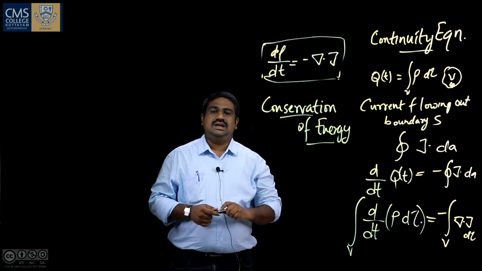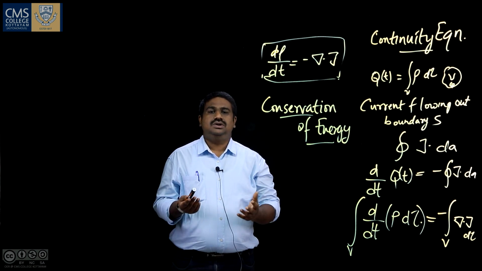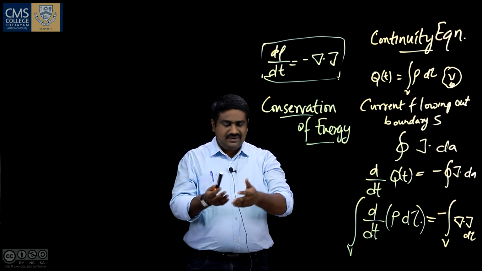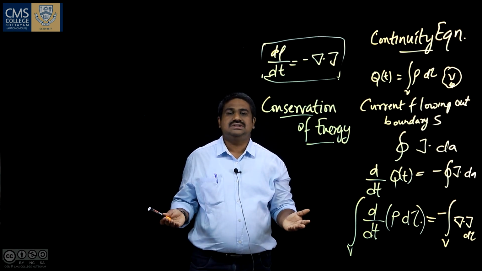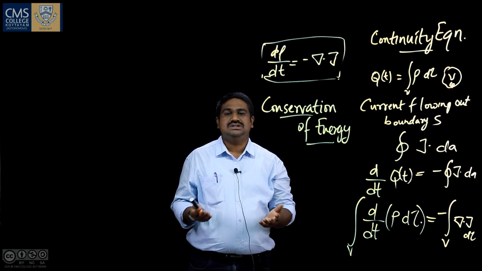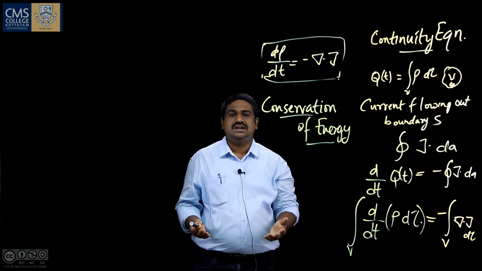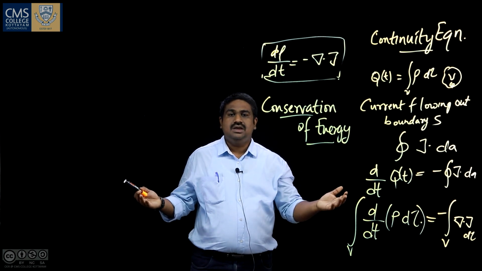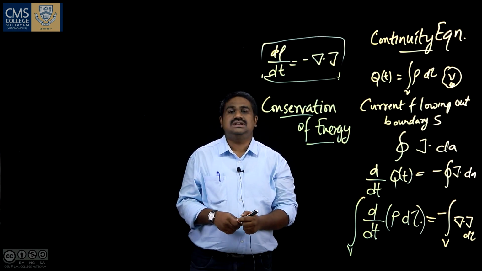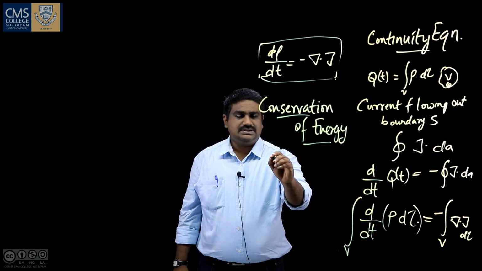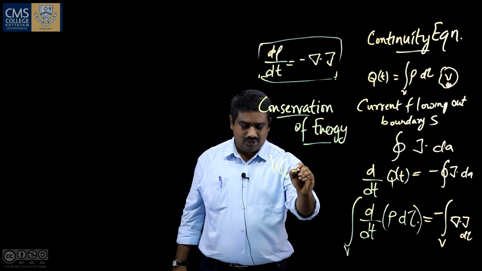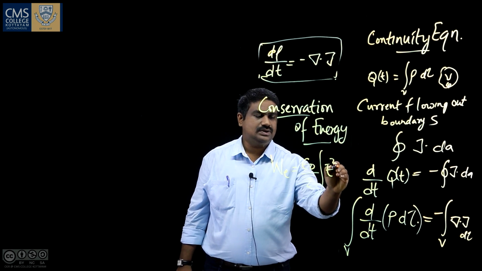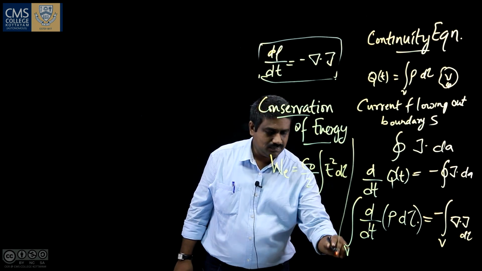We know that work is done to keep a static charge distribution. If there is a charge distribution, there will be a Coulomb repulsion between the charges, so there is a natural tendency for them to go apart. So work has to be done to keep the charges together. We define that work as WE equals epsilon 0 by 2 integral E square d tau.